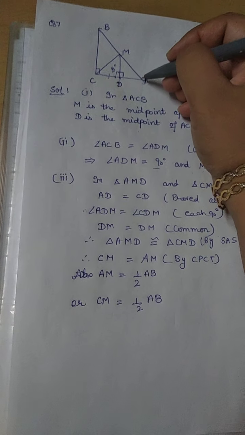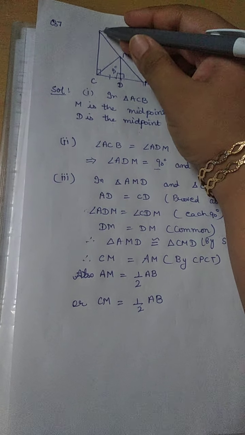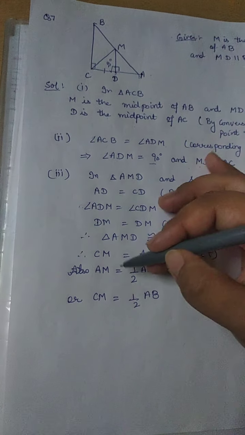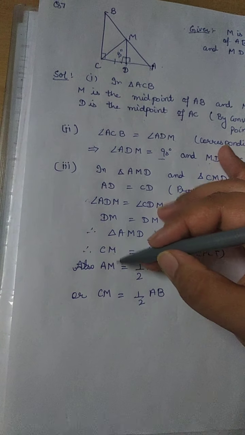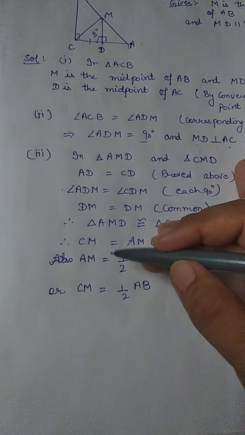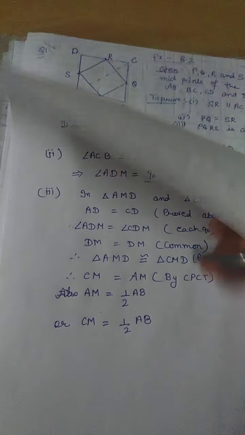Now I know that M is the midpoint of AB, so AM is half of AB. Since I have proved that CM is equal to AM, can I put CM in place of AM? Yes. So we have now proved CM is equal to half of AB.